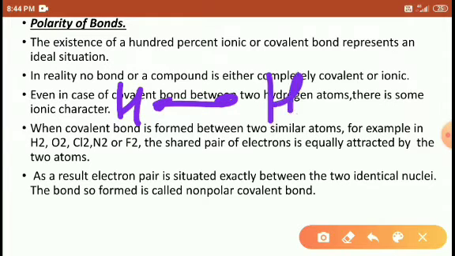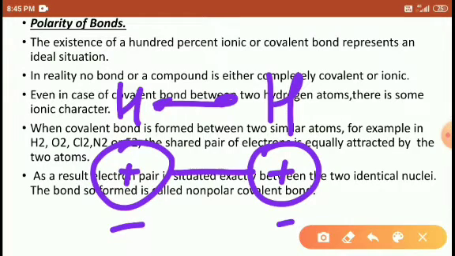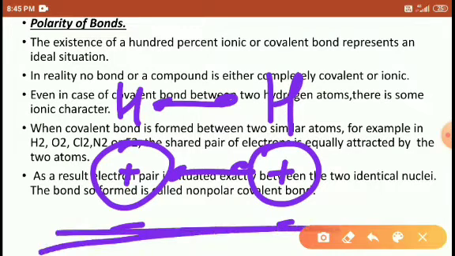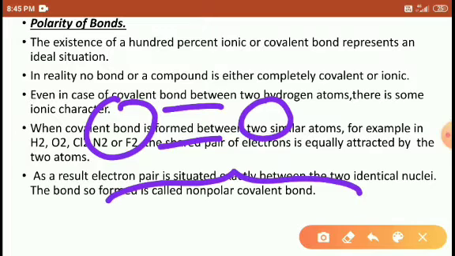Identical means both are the same. I am using S2, so both nuclei are the same here, positive charge. So whatever electron pair is present here, situated between the identical atoms, that is a non-polar covalent bond. This we call the non-polar covalent bond. Or you may say when a double bond forms between oxygens, this we also call the non-polar covalent bond. Right, students?